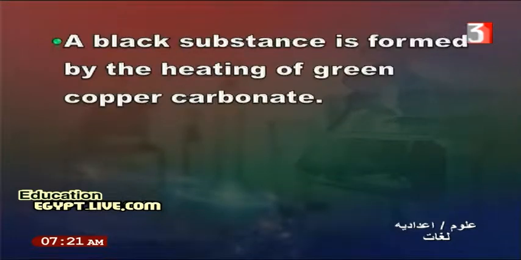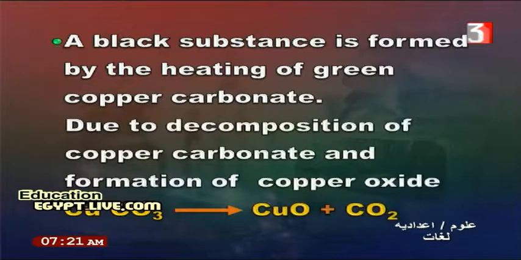A black substance is formed by the heating of green copper carbonate. Green copper carbonate, CuCO3, gives CuO as a black precipitate and carbon dioxide evolves. So, this is due to the decomposition of copper carbonate and formation of copper oxide.